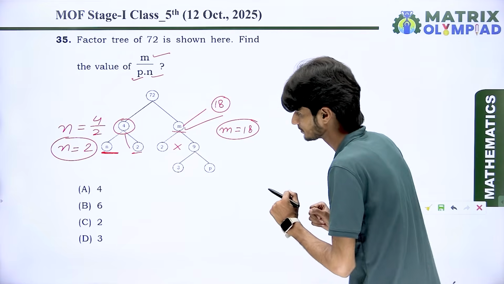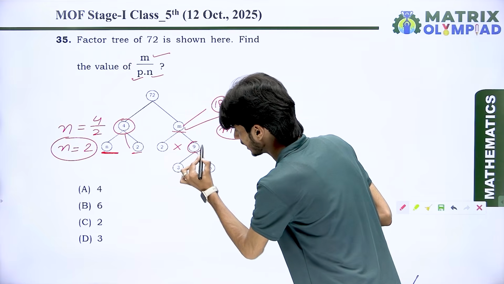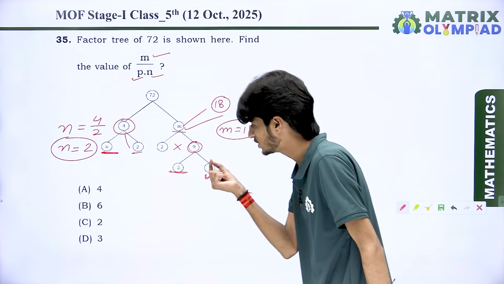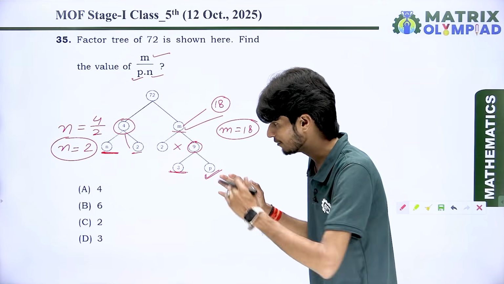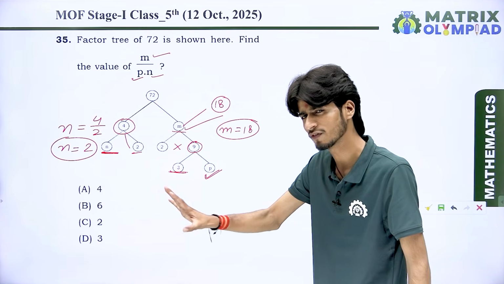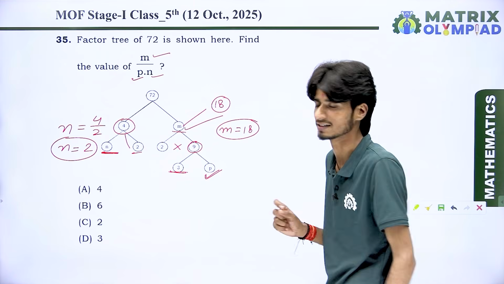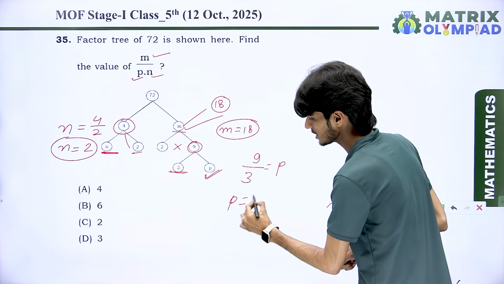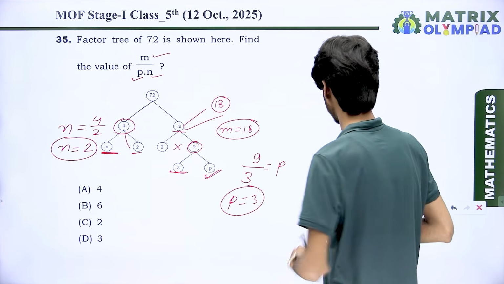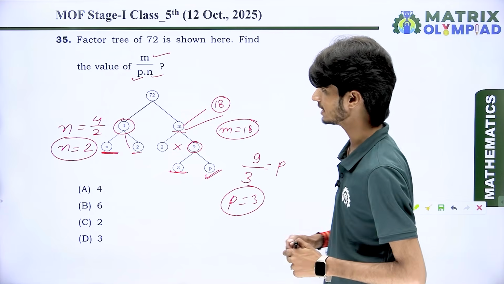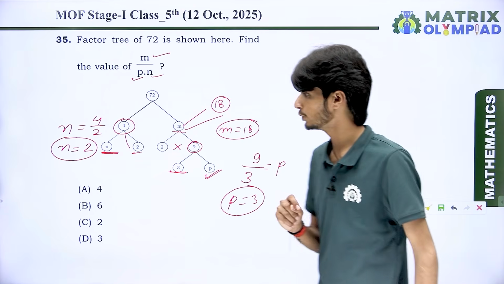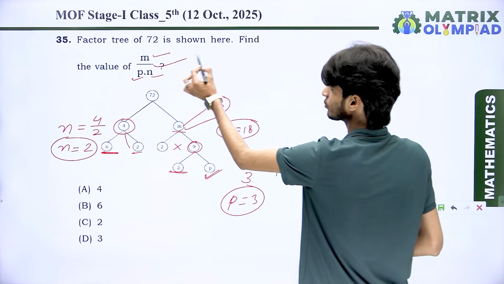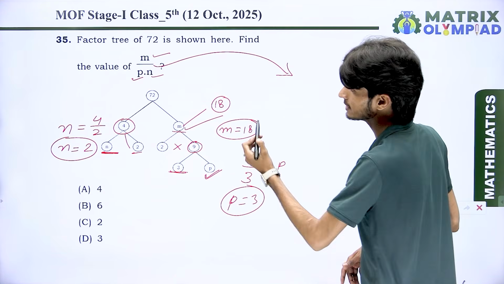Next, whenever you divide 9 by 3, you get p, because 9 is the number, and 3 and p are the factors of the number. Whenever a number is divided by its first factor, you get its second factor. That means 9 divided by 3 gives p. It means p is equal to 3. So, everyone, here you can see the value of n is equal to 2, m equals 18 and p equals 3. Now find the required answer of this question.